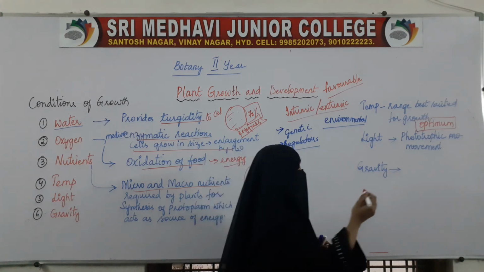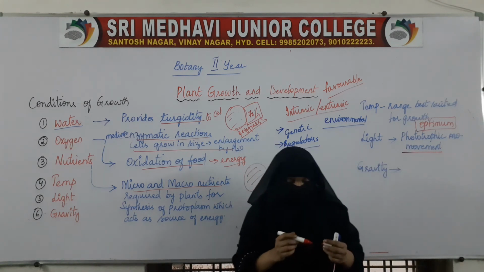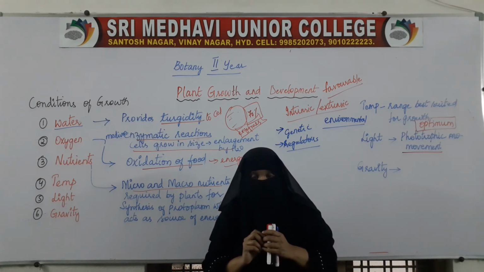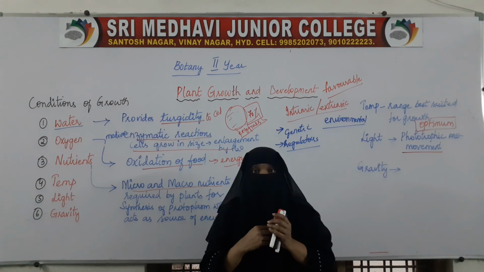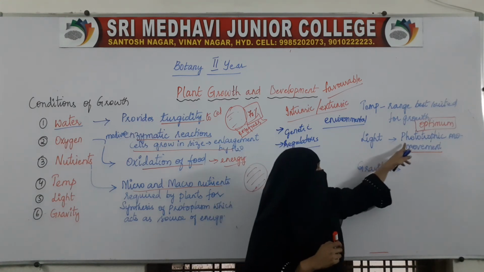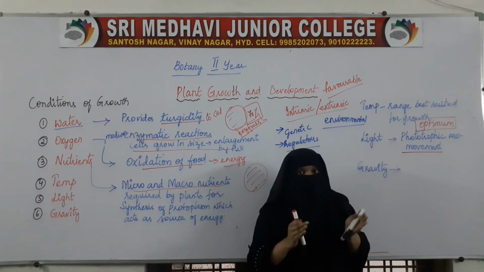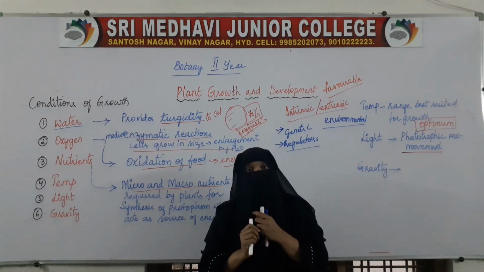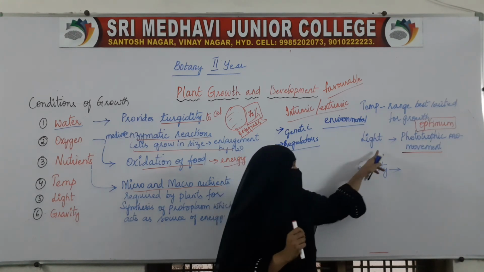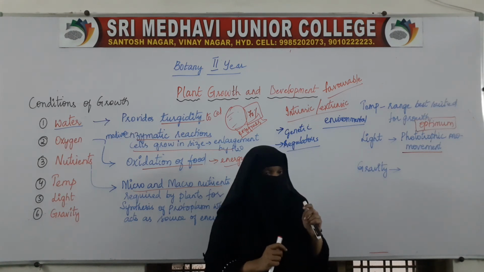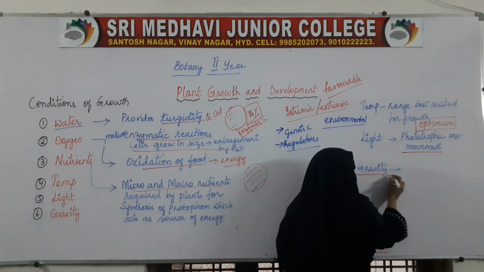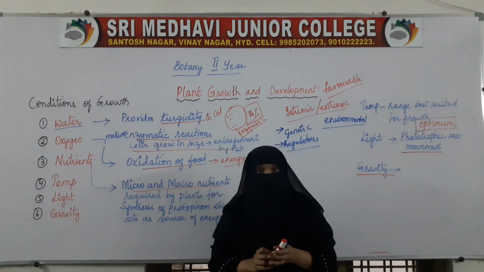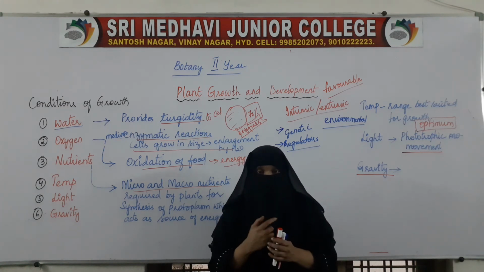and it also helps in movement of plants. The plants tend to move in the direction of the light. That movement of plants towards the direction of light is called as phototropism. Photo is light. So, wherever the sunlight is coming, the plants will be moving in that direction. So, phototropism is dependent on light. And next factor is gravity, growth towards the soil. Gravity is also very essential because the roots will be growing towards gravity.